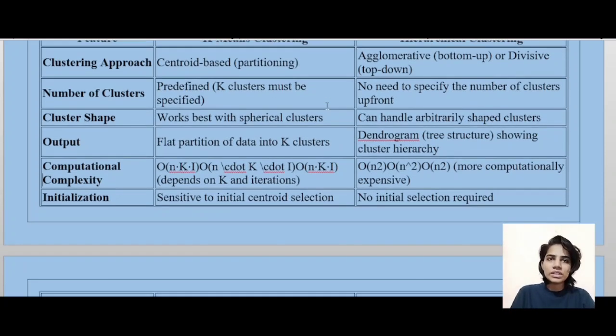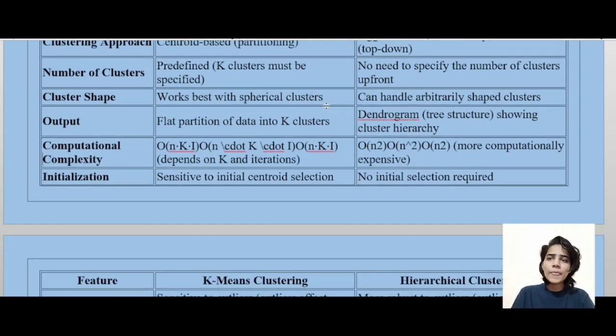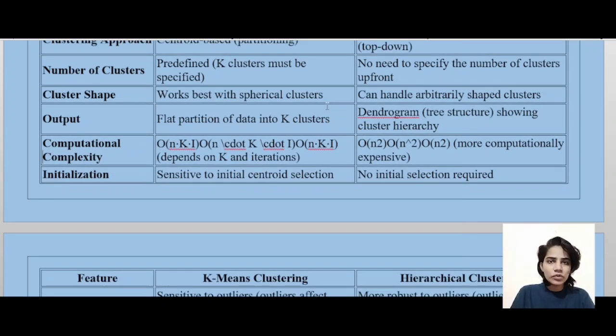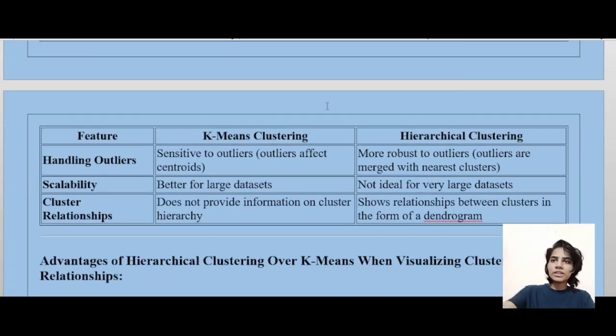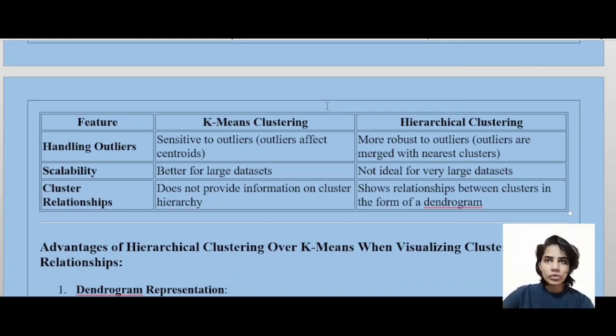Now computational complexity: for k-means it depends on k and iterations, and hierarchical is more computationally expensive. Now initialization: k-means is sensitive to initial centroid selection, and hierarchical needs no initial selection, right? And the next is handling outliers. K-means clustering is sensitive to outliers, but hierarchical clustering is more robust to outliers.